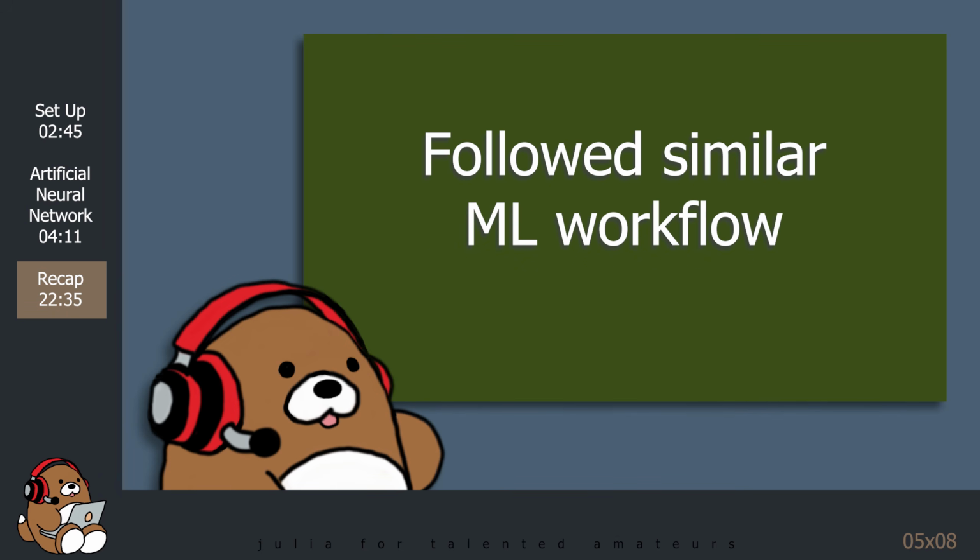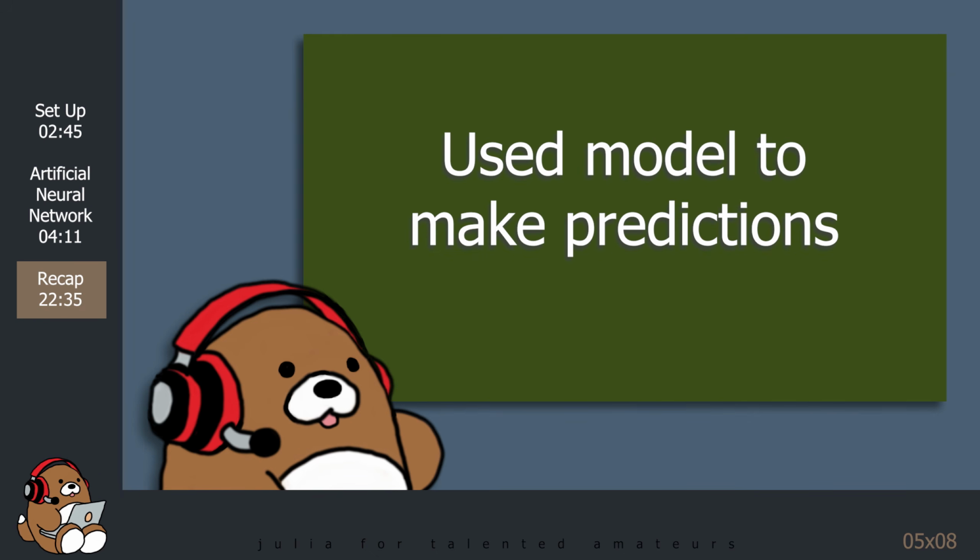Then we followed a similar workflow that we used with other machine learning algorithms by defining a loss function, by initializing parameters, by selecting an optimizer, and by training our model using a for loop. But the actual details of that workflow are very different, with a lot of new terms. In the end, we were able to use this trained model in order to make predictions, like we did with other machine learning models. We were also able to calculate an accuracy score and plot a learning curve.